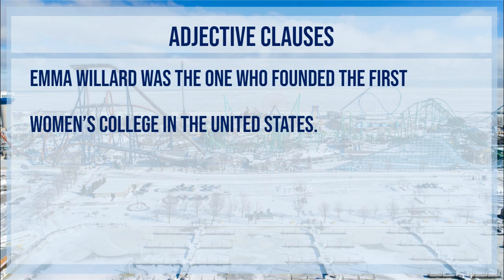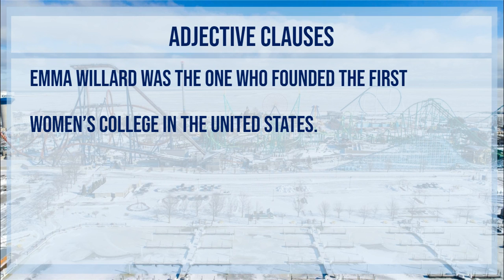When we look at this example, Emma Willard was the one who founded the first women's college in the United States. There's a couple of ways to get to the answer. The first one is maybe you find the subject of this sentence, and then you find the verb, and you know that the subject and verb cannot be part of the dependent or adjective clause. So in this sentence, we say Emma Willard is the subject. That is who the sentence is about. And the verb that goes with the subject is was. It's a linking verb. Emma Willard was the one.